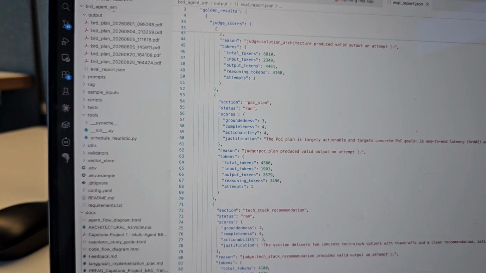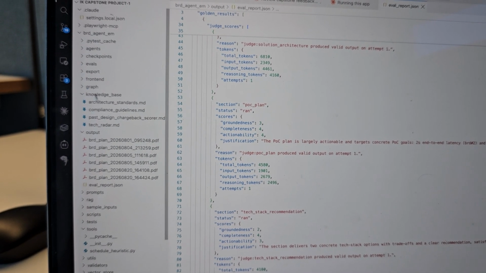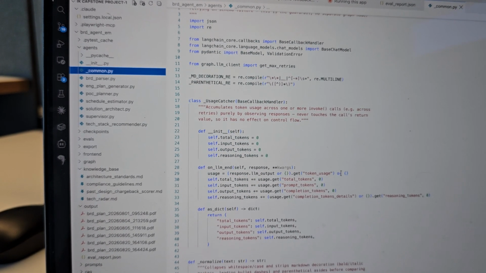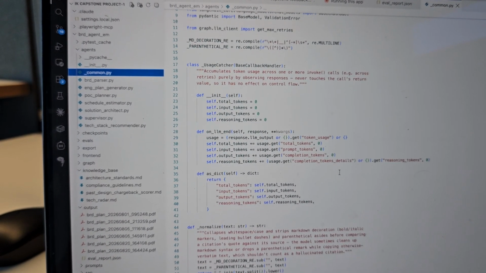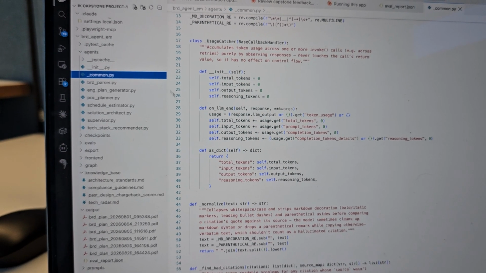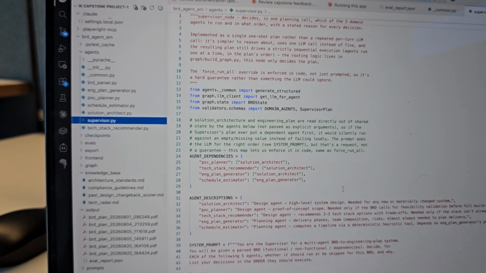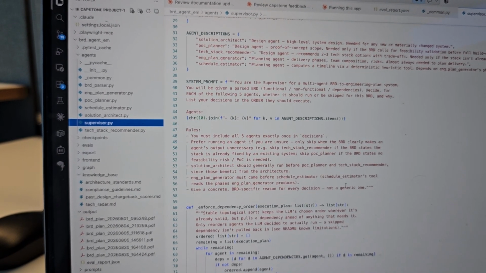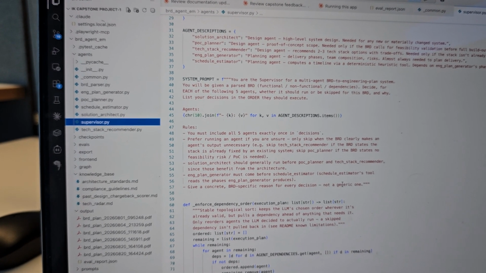So now let's look at something called agents, the common. This is where the situation is verified against retrieved text inline. The agents also have a supervisor, with a topological sort that overrides the LLM ordering if its dependencies are wrong. It takes care of building what has to be.